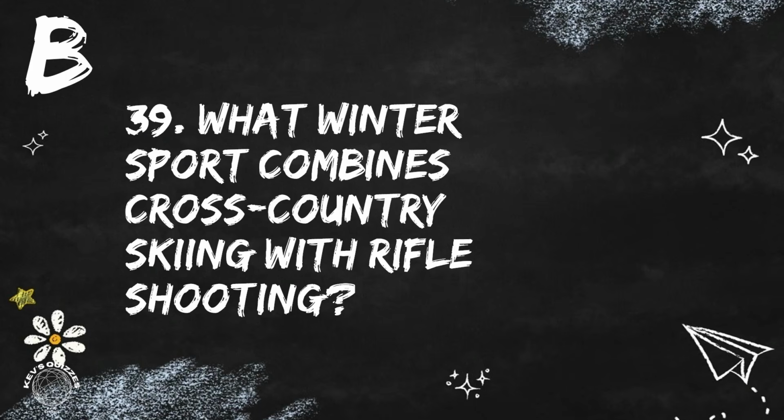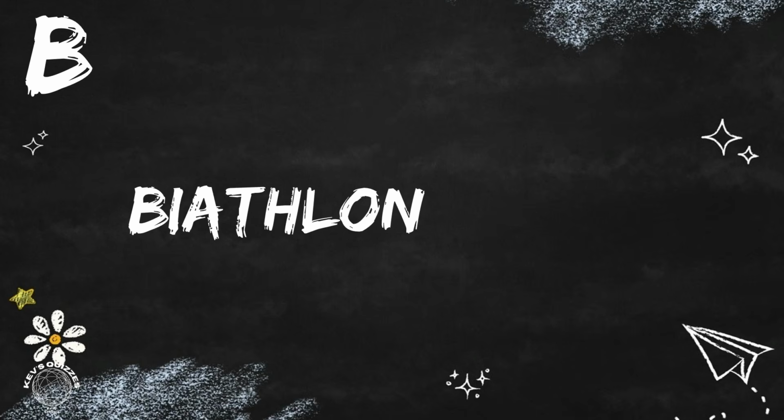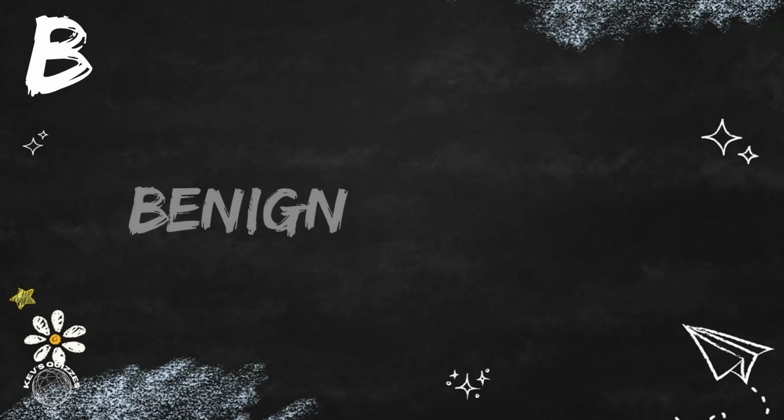Question 39. What winter sport combines cross-country skiing with rifle shooting? Biathlon is the correct answer. Now question 40. In medicine, what do you call a growth that is not harmful in effect? That would be benign.